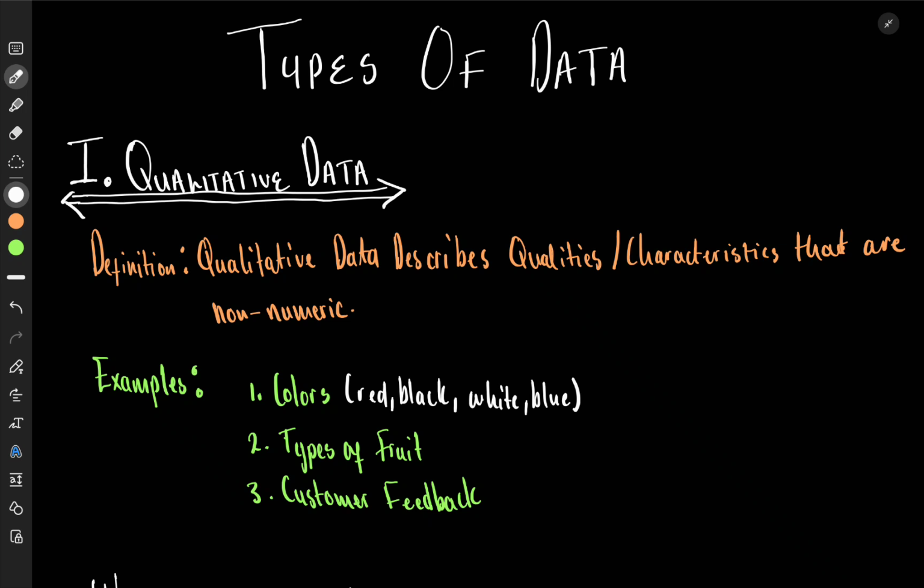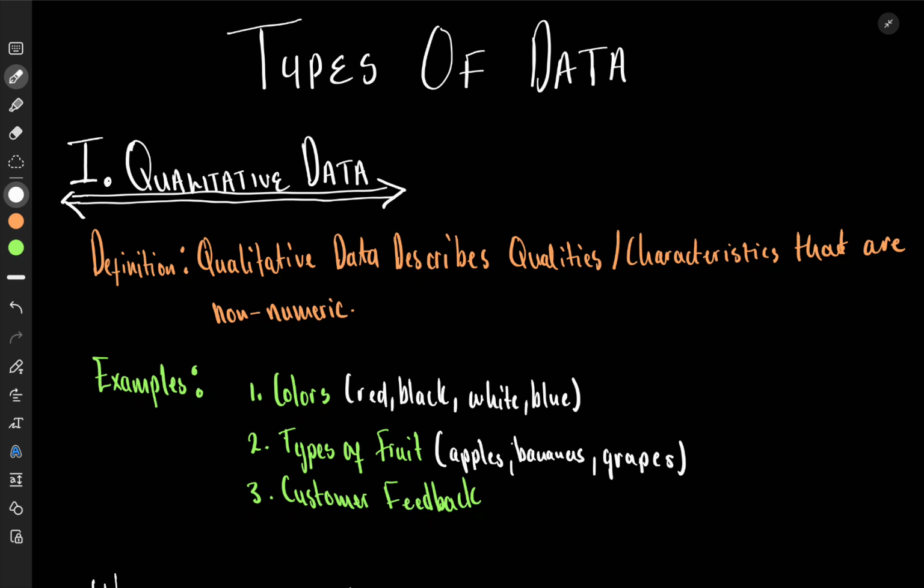Now the other thing, it could be types of fruits. For example, the types of fruits that are in a basket, or the favorite fruit of somebody. If we have the types of fruits in a basket, or in an orchard, we could have apples, bananas, grapes. This is a type of qualitative data. This is qualitative because it is non-numeric.